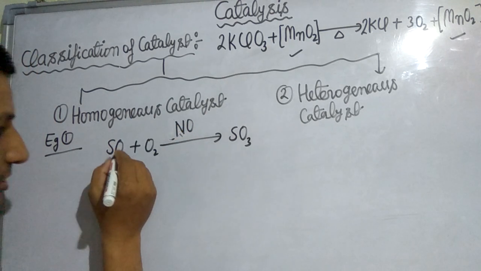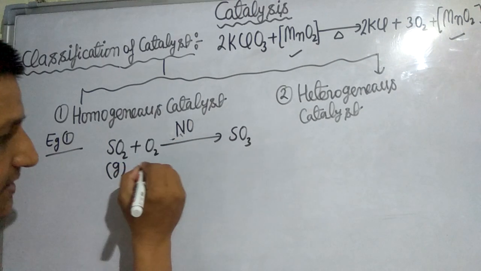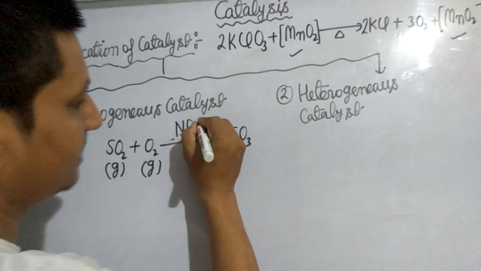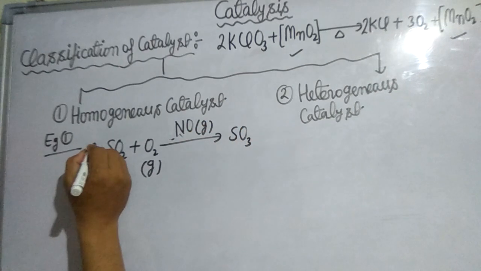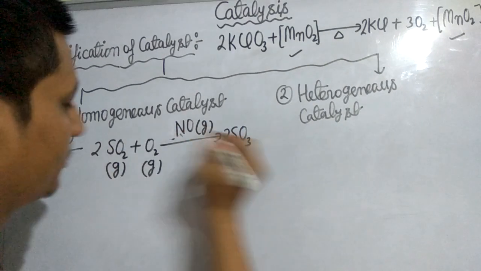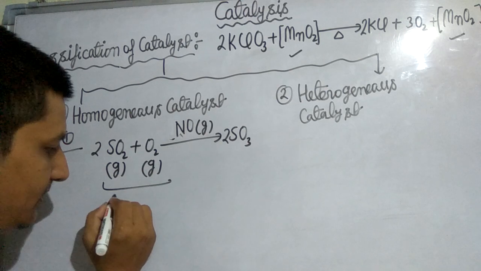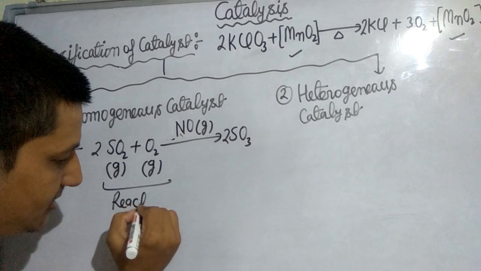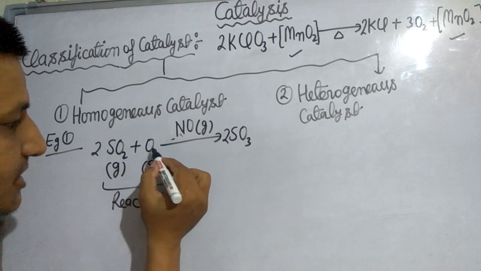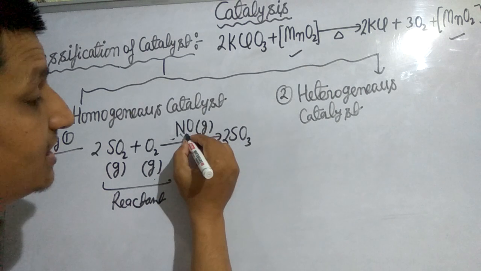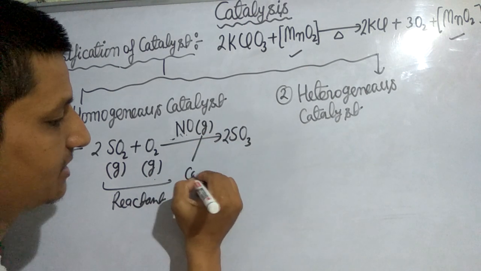Here the physical state of sulfur dioxide, the reactant, is gas, oxygen is also gas, and nitric oxide is also gas. So look here, these are reactants. The physical state of reactant is gas and the physical state of catalyst is also gas.